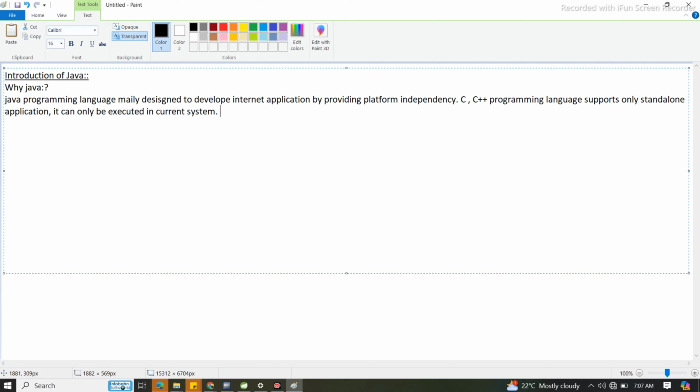You understood or not? Suppose an application got developed in C or C++ programming language. That is only applicable for the current system, so it can't be executed from a remote server or remote system via any network call.